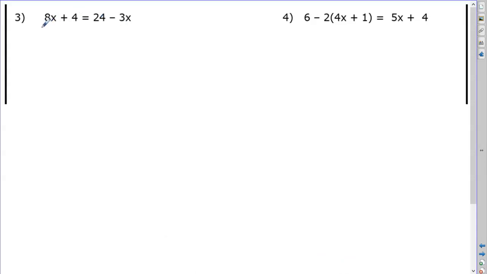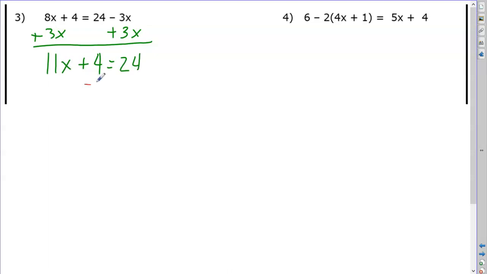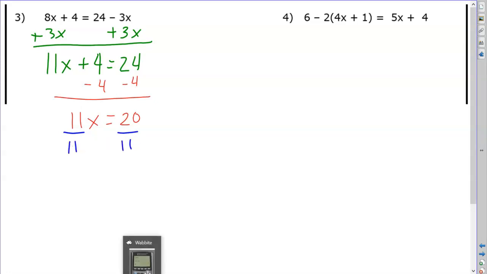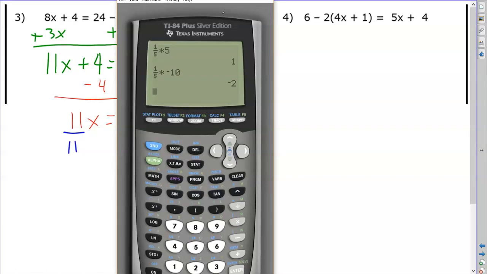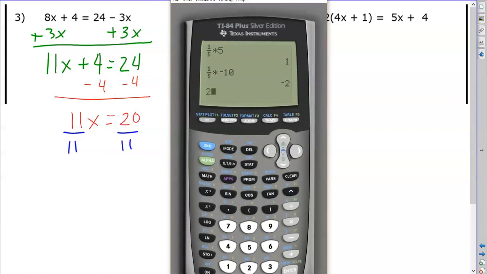On these next problems, I have variables on both sides, so I'm going to choose to move this variable first because it's smaller, and I like to keep my x's positive. 11x plus 4 is equal to 24, and then I'm going to subtract 4 from both sides. 11x is equal to 20, and then I'm going to divide by 11 here, and let's see what I get on my calculator. 20 divided by 11,